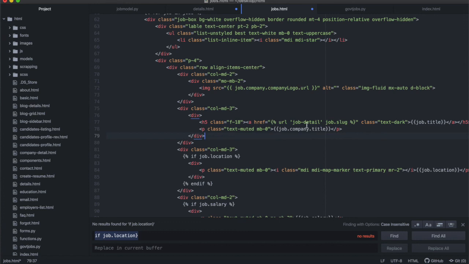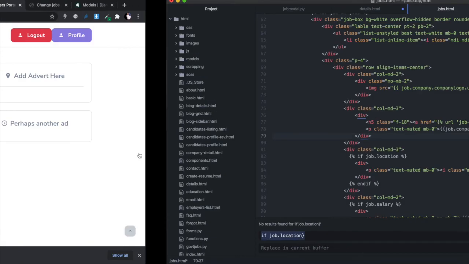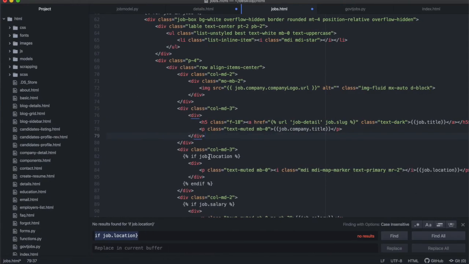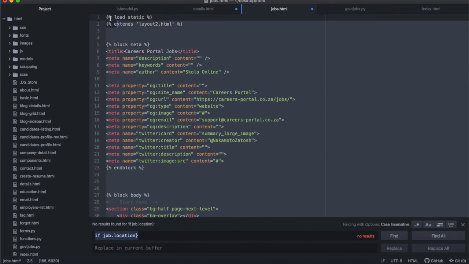All right, so the job detail is the name of the URL, the job.slug is the argument that goes into that, and this is how you represent that. Let me see if there's anything else I want to fix. No, that's all right. Maybe later on, if this is very long, we'll find a way to shorten it so that it doesn't look really bad like that. But those are cosmetic things we can fix. This is the most important thing that we've just done.